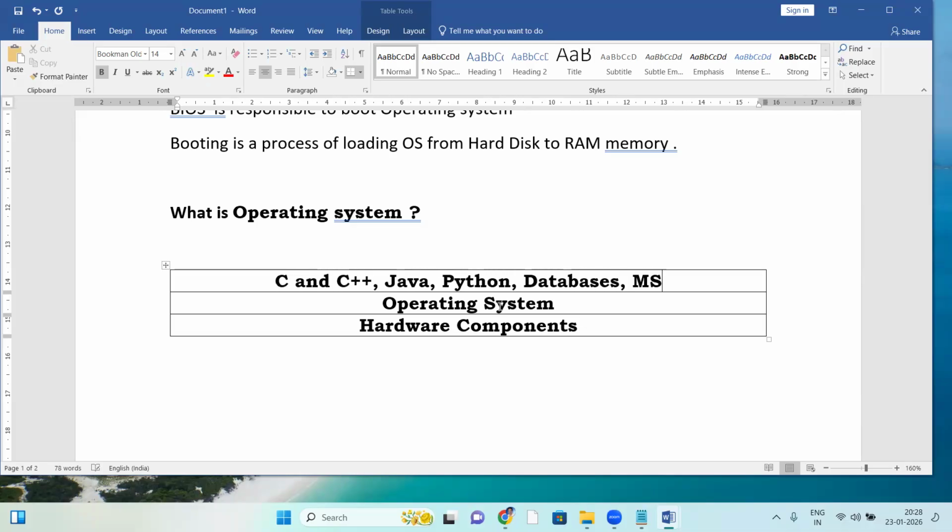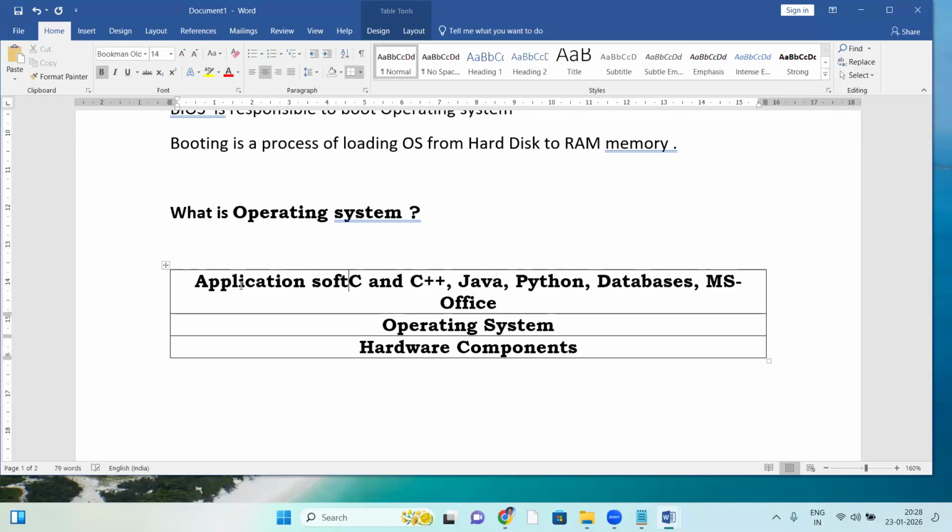Even for MS Office, who is required? All of these are application software.